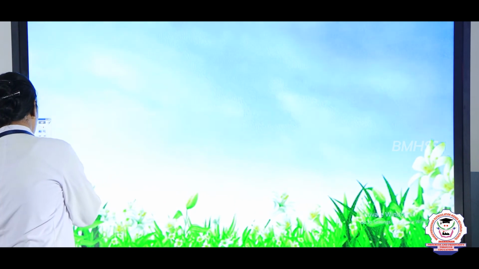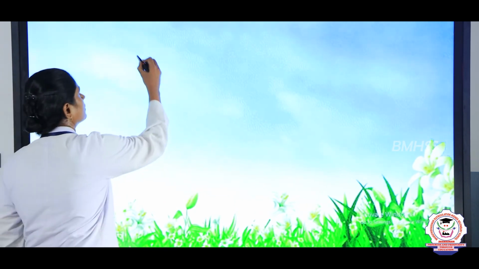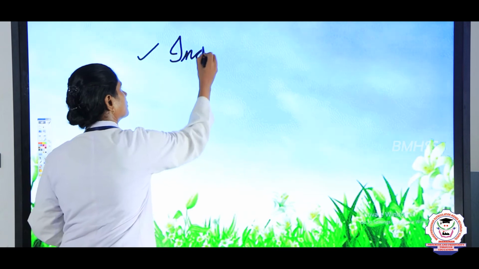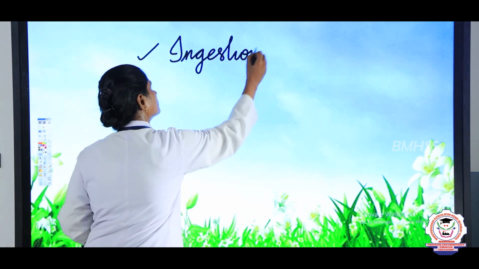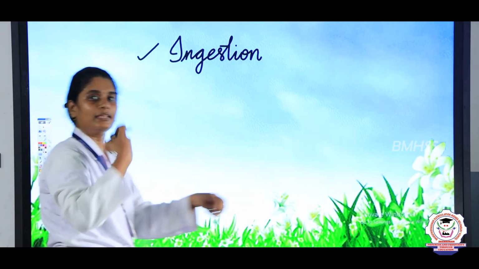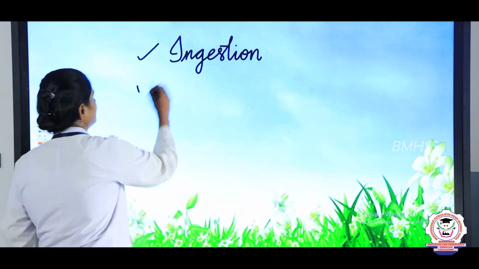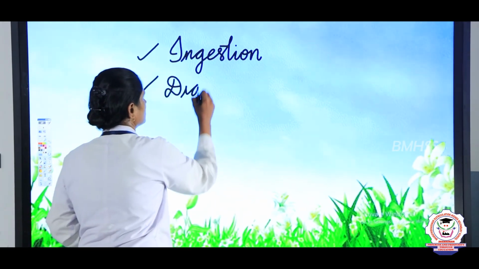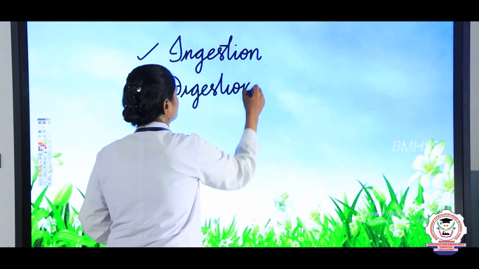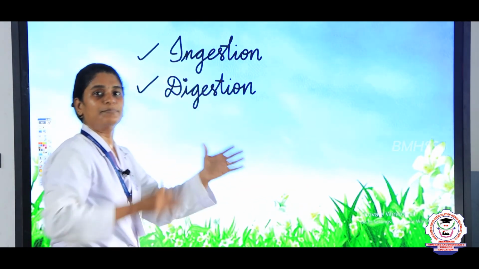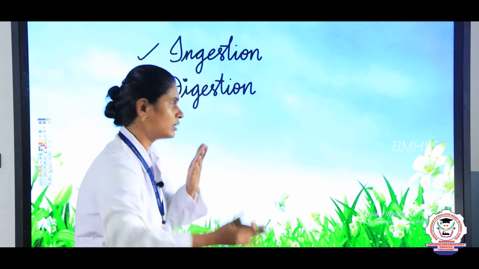Till now, in the first part you learnt about the steps that are involved in the digestive process. We will just recall what we discussed. The first one, ingestion. Ingestion is nothing but taking in the food by the organism. The next one, digestion. Digestion is the breaking down of larger substances into smaller substances.